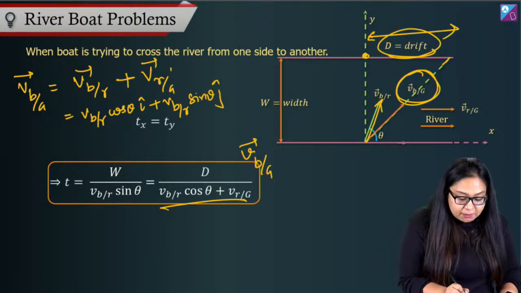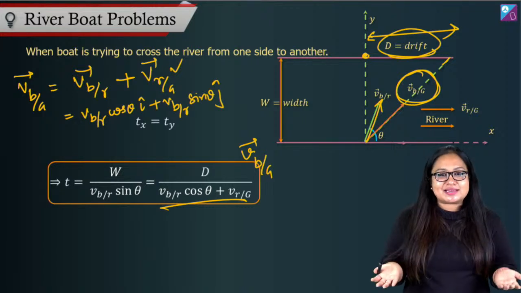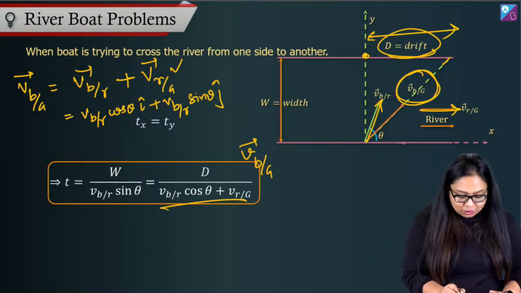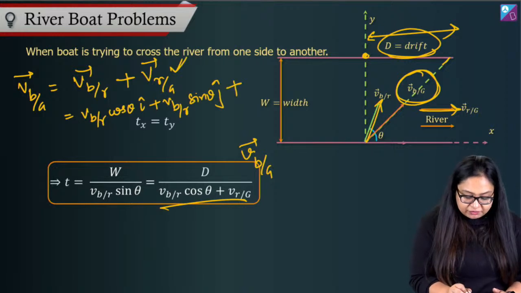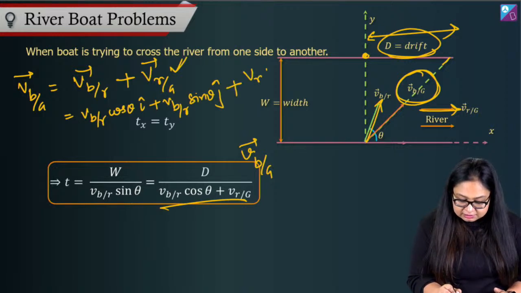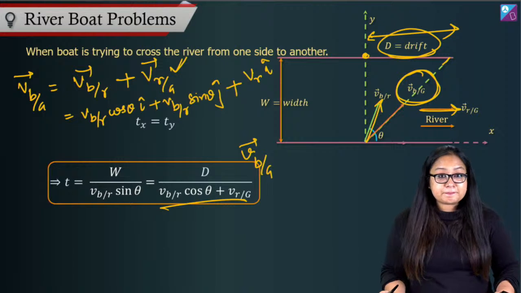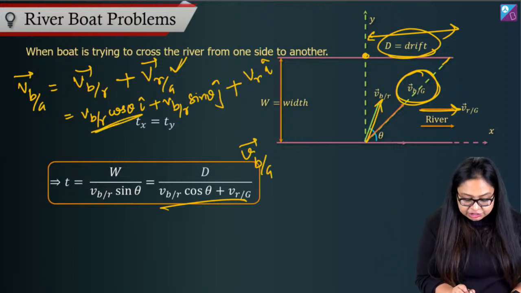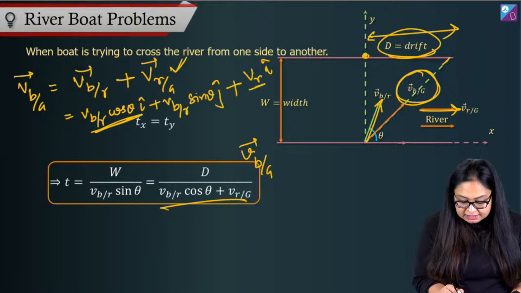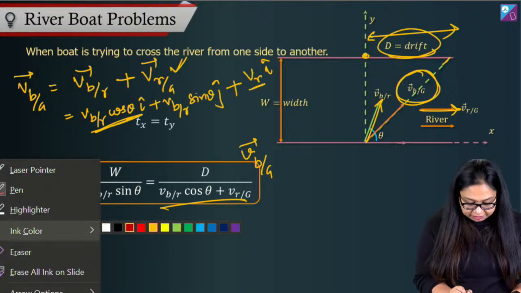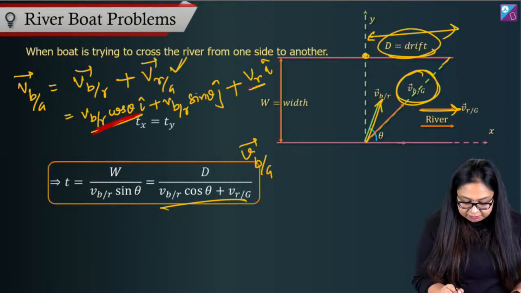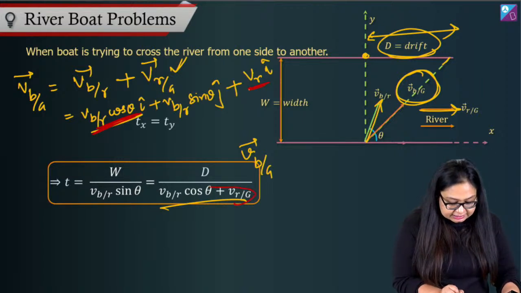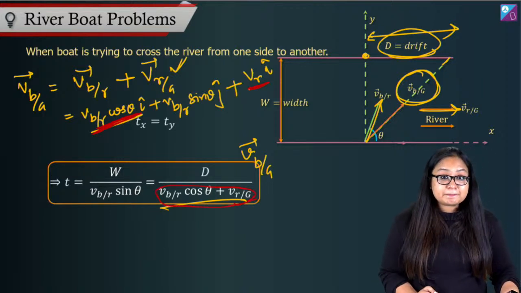Now, when I talk about river's velocity, the river is along the x-axis only, right? The river is flowing like this. So this is equal to VR i cap. Now if I take them together, I will say that the x direction velocity is VBR cos theta plus VR. This is taken from here, this is taken from here. When I add them up, VBR cos theta plus VR is the x direction velocity, right?